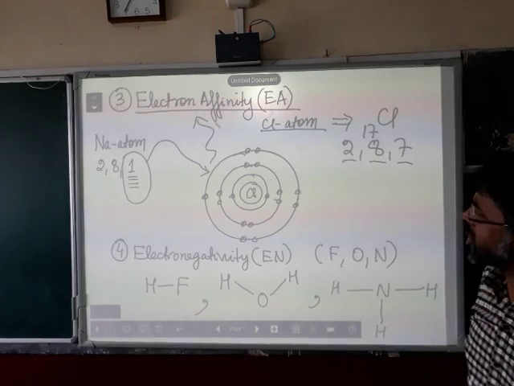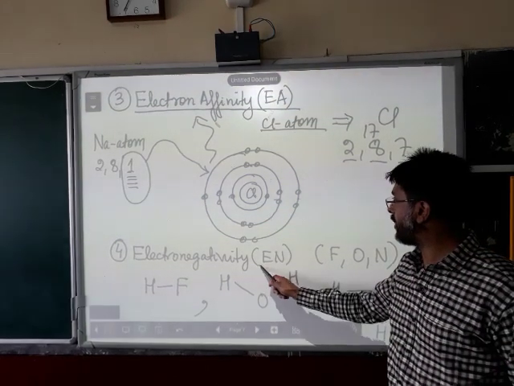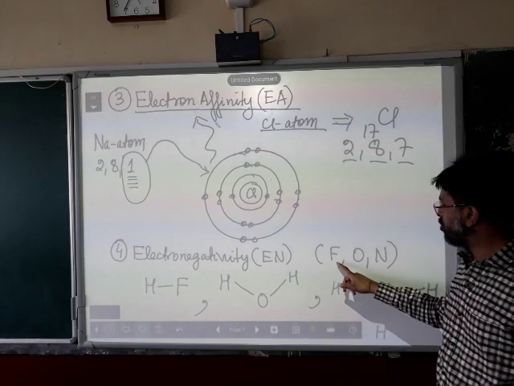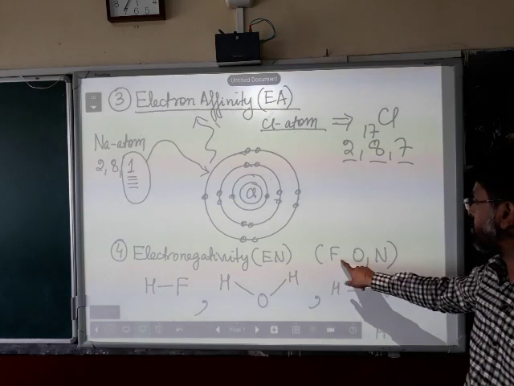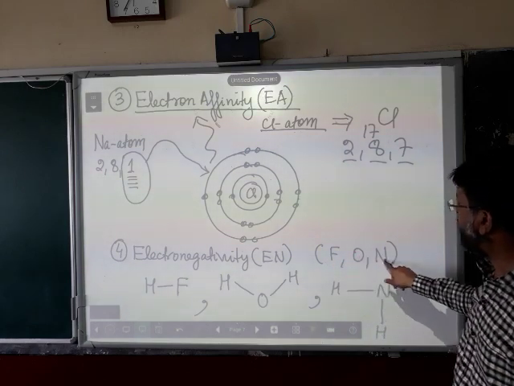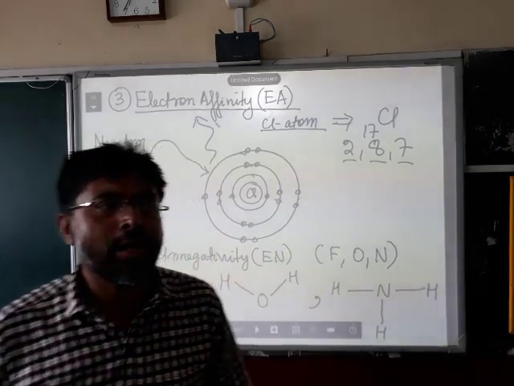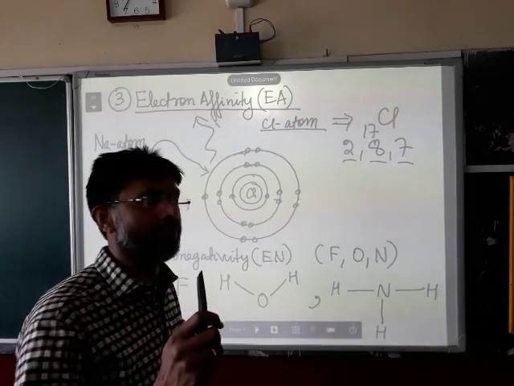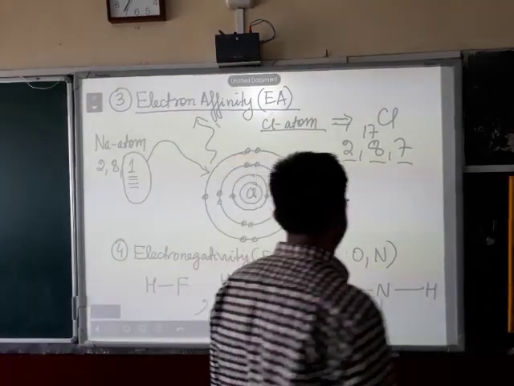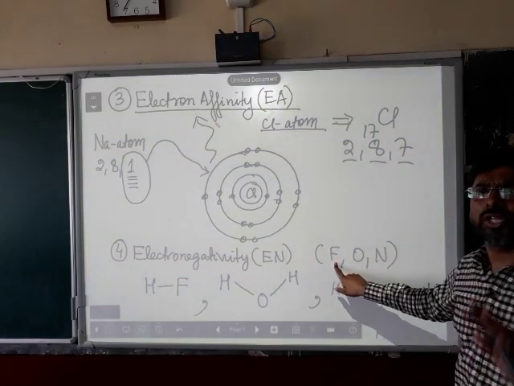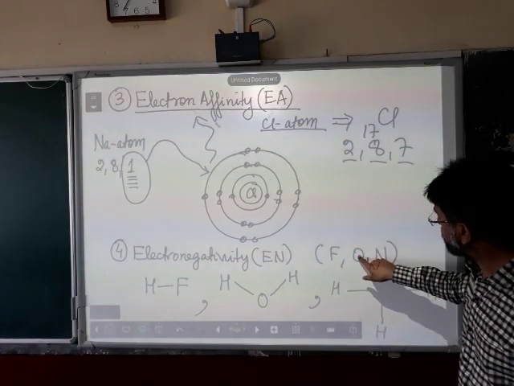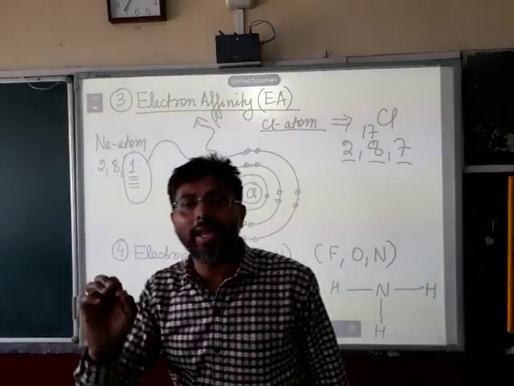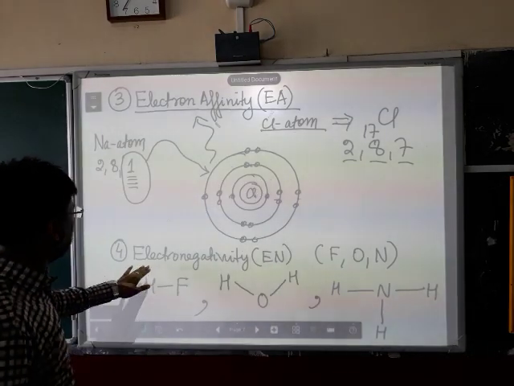Now, let us go to the next periodic property, that is called electronegativity, En. Before explaining electronegativity, let me tell you to memorize the names or symbols of these 3 elements: fluorine, oxygen and nitrogen. Fluorine, oxygen and nitrogen are the 3 elements which are highly electronegative. Fluorine is the most electronegative element. After that comes oxygen and then comes nitrogen. These elements are called the electronegative family. Now, what is the meaning of electronegativity?